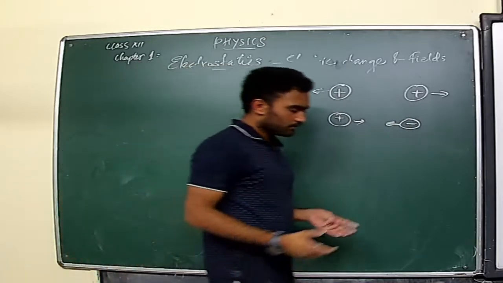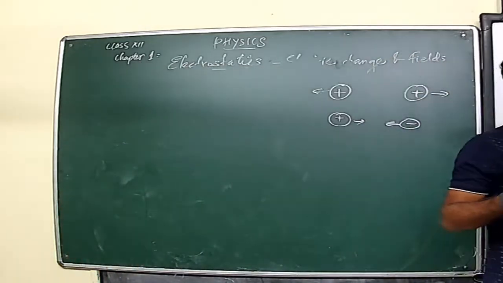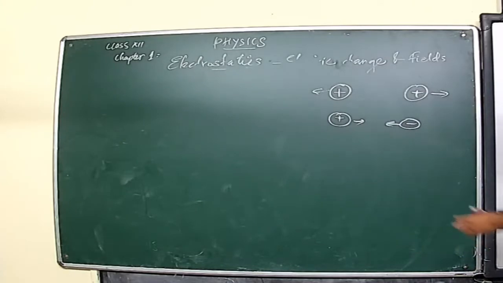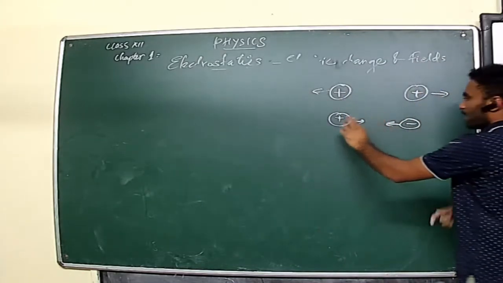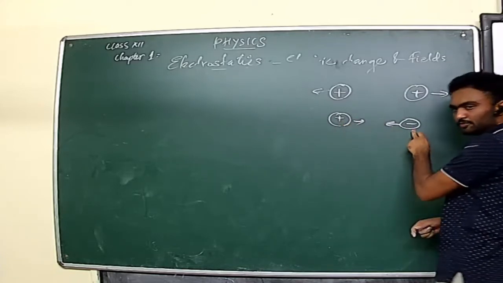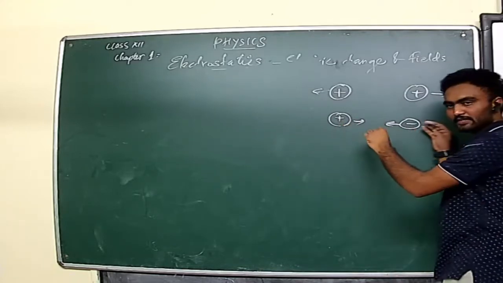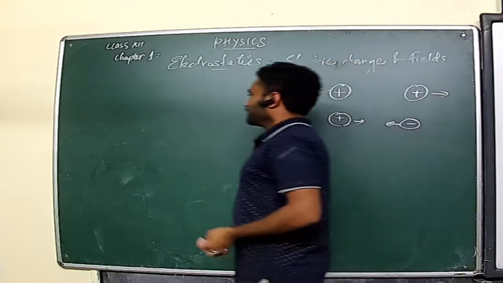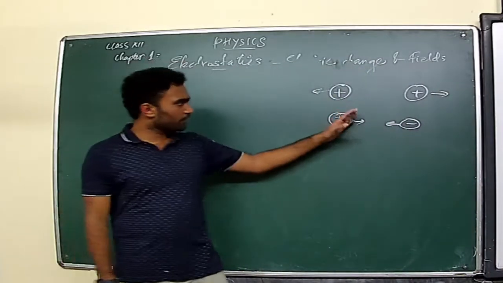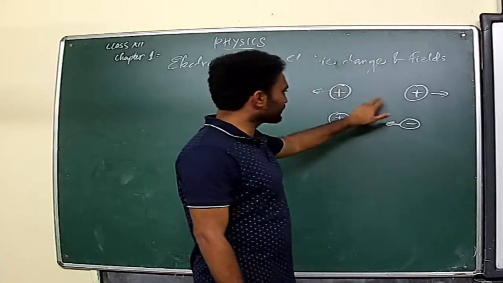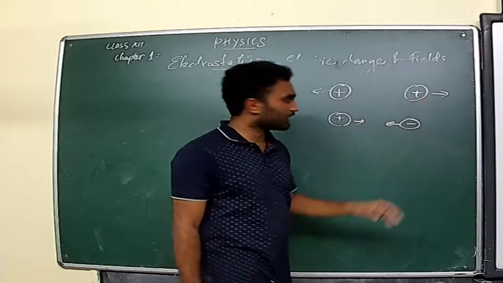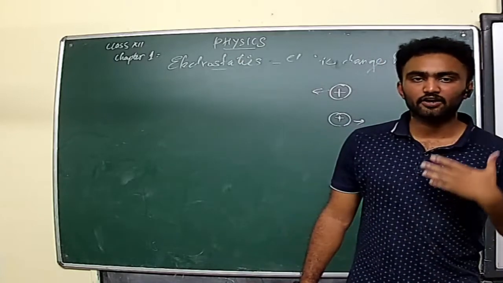When you bring two like charged bodies together, both will accelerate away from each other, whereas if you bring a positively charged and a negatively charged body, they will accelerate towards each other. So definitely there is a force present for this process, isn't it? A force is required for this repulsion and attraction, and that force we call the electric force.